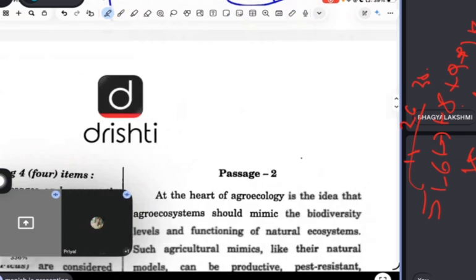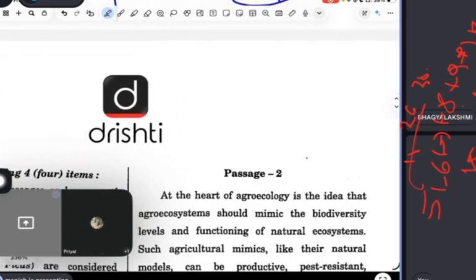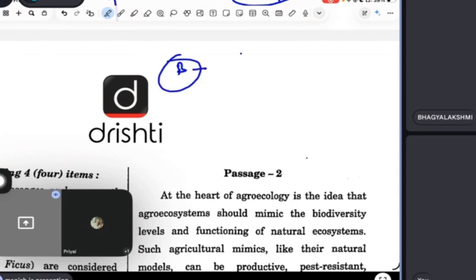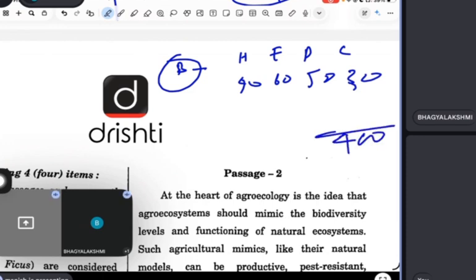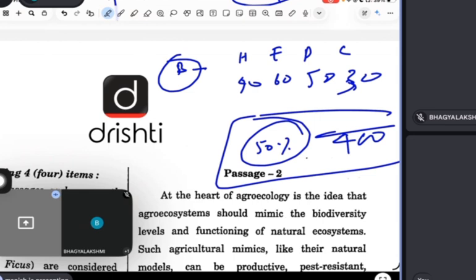You guys get afraid of ratio, I think. See, suppose this poor girl Bhagya has got marks in Hindi, English, physics, chemistry. She has got in Hindi 40, in English 60, in physics 50, and chemistry 30, right? And total there are basically 400 marks, right? Now I'm asking in how many subjects she has got less than 50%. Answer this question, guys. Tell.